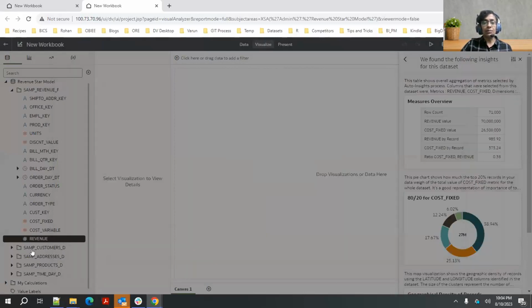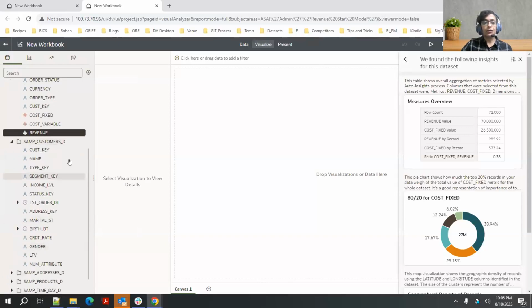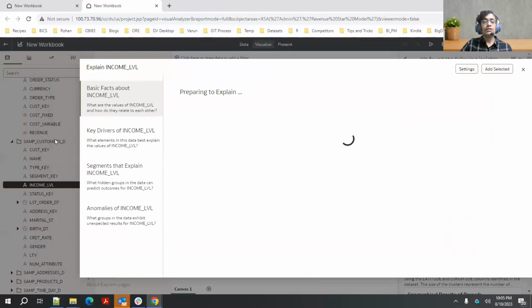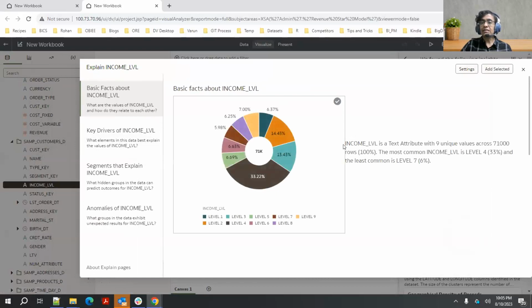Now that's about a metric. Now let me open an attribute from a dimension table, right? So this is my customer dimension table. Let me explain income level, right? This customer table has 1,000 records, and you may remember that the fact table has 71,000 records. Now in basic facts, it is telling me that income level is a text attribute. It has 9 unique values across 71,000 rows.